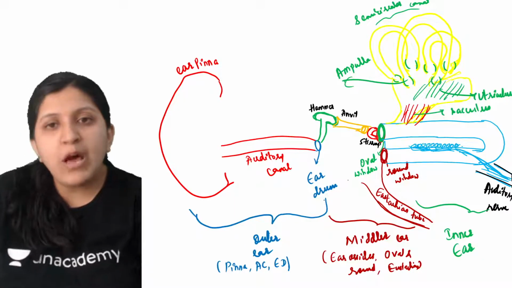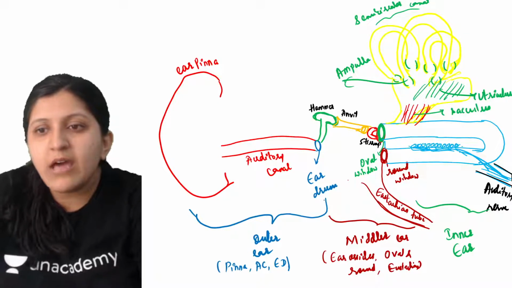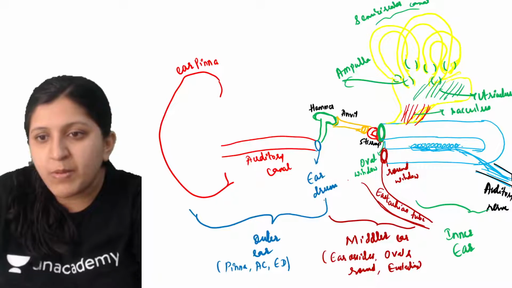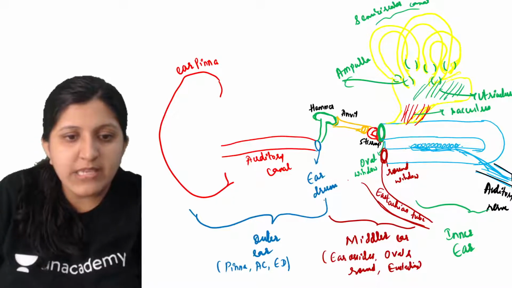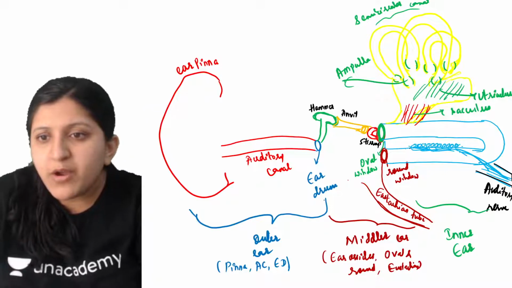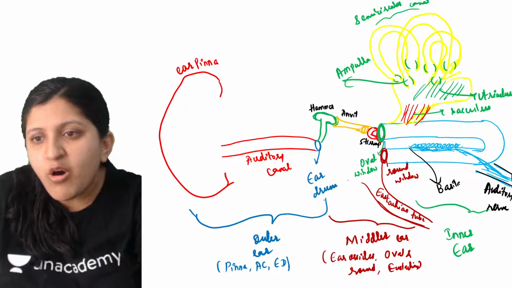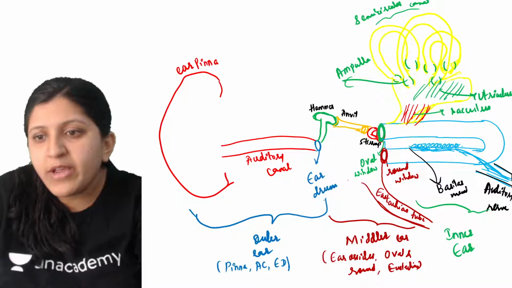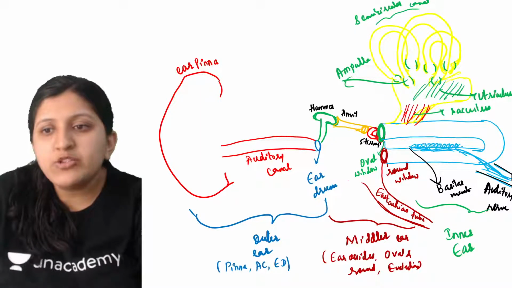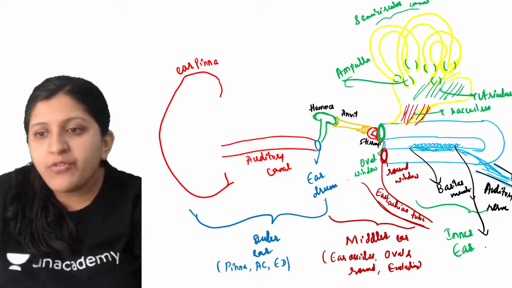Now with respect to that, there are cells on the basilar membrane. I'll label the basilar membrane and other things. This part is the basilar membrane, and the group of cells on the basilar membrane are all the organ of Corti.